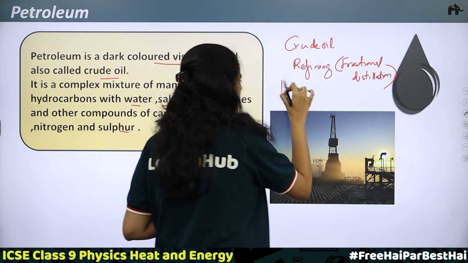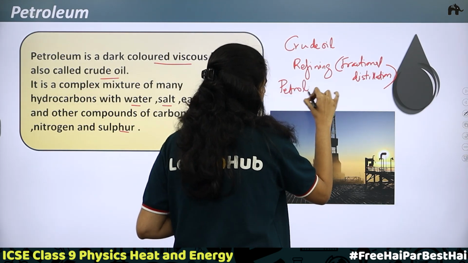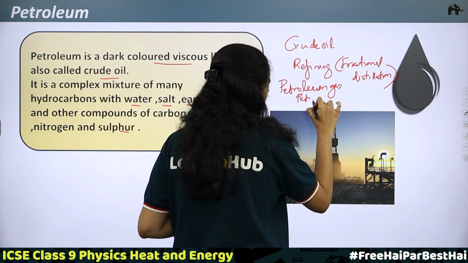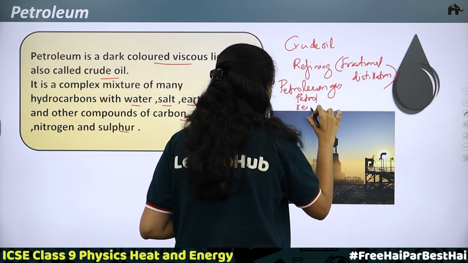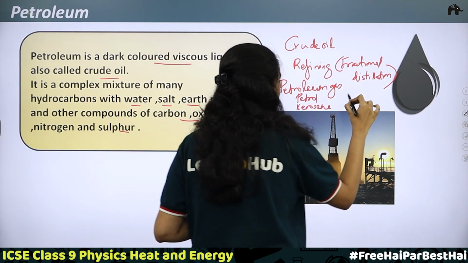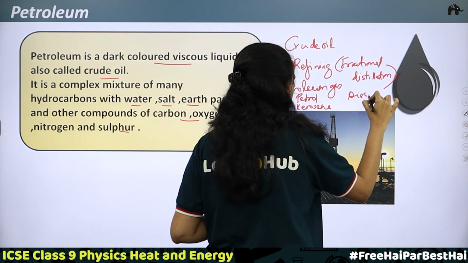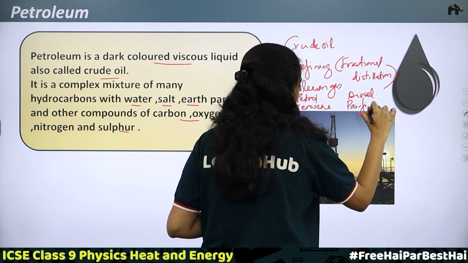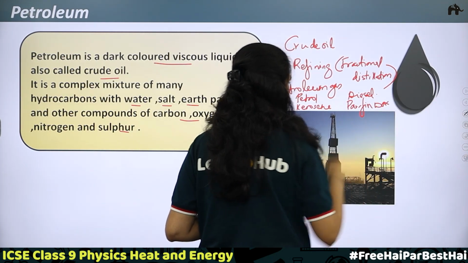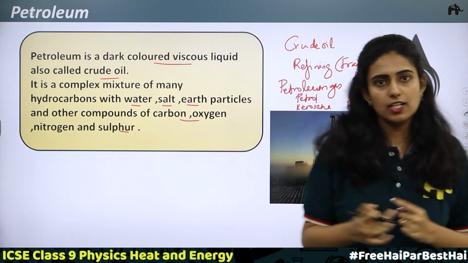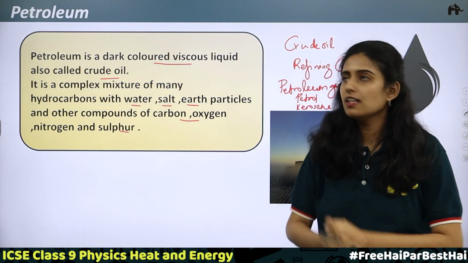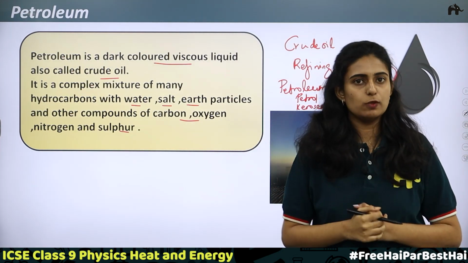Here you will have petroleum gas. You can separate them. Petroleum gas, then petrol is obtained. Kerosene is obtained. Diesel is obtained. Then paraffin wax is obtained. All these can be separated by the process of fractional distillation. Now we'll be discussing in detail where these petroleum products are used.